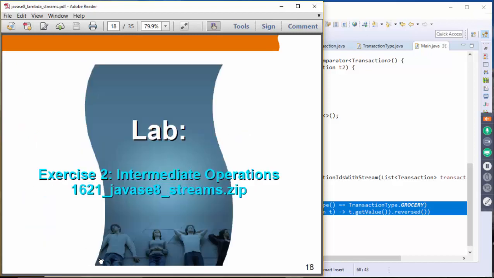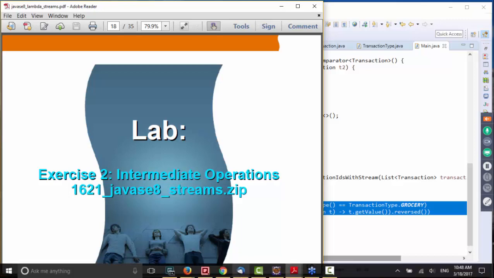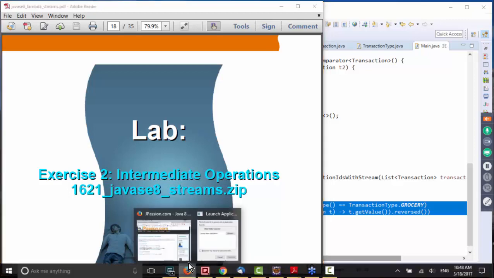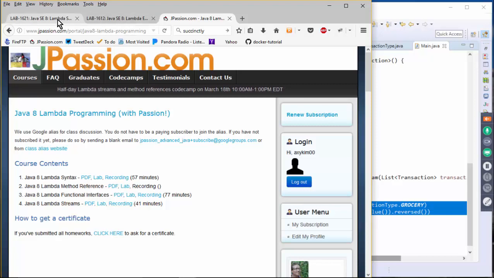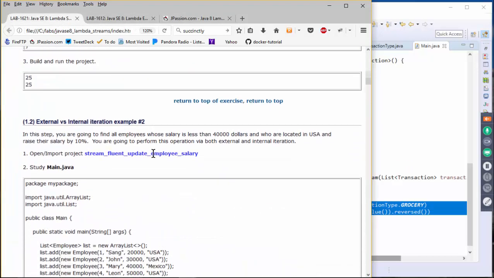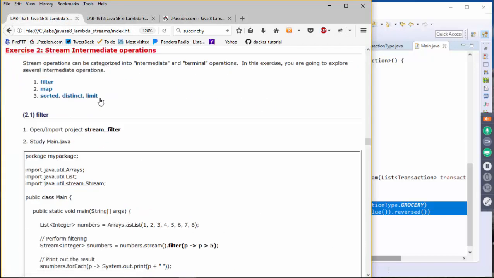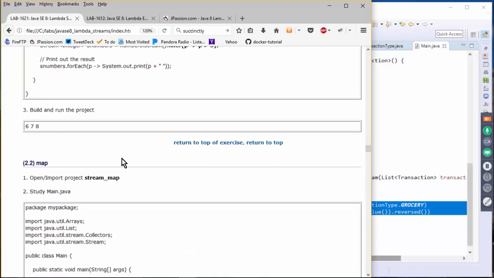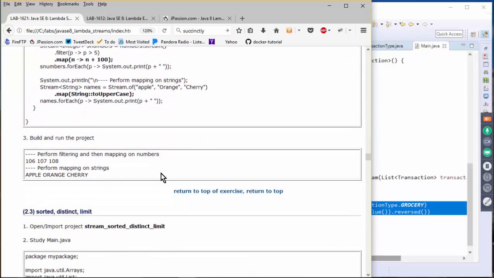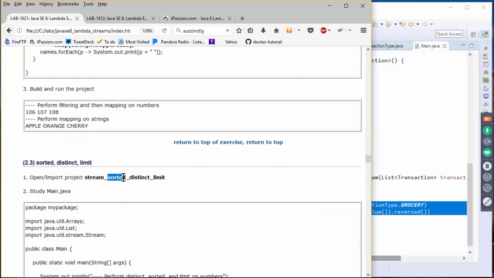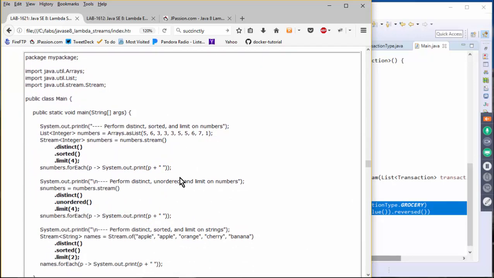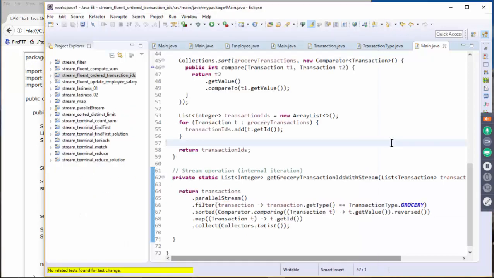Okay, so let's take a look at exercise 2. So we are going to do intermediate operations. If you take a look at the lab exercises here, let's go to exercise 2, intermediate operations. We're going to try filter, and we're going to try map, and we are going to try sorted, distinct, and limit. Okay. And these are all examples of intermediate operations. Okay. All right. So let's actually see.